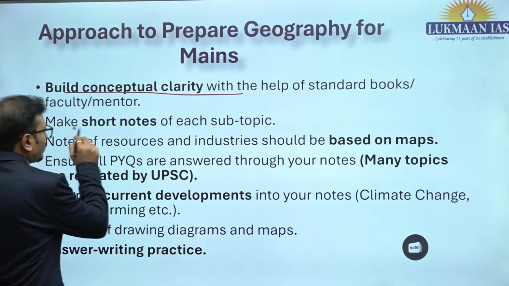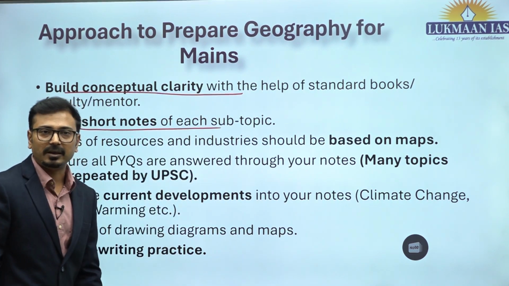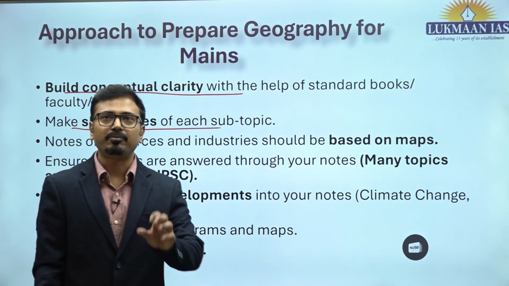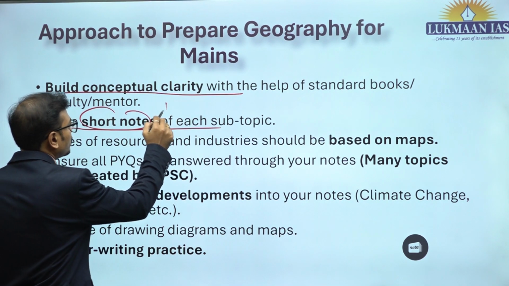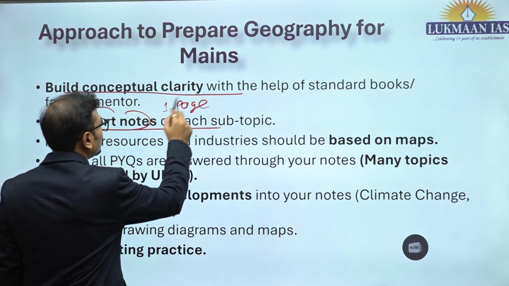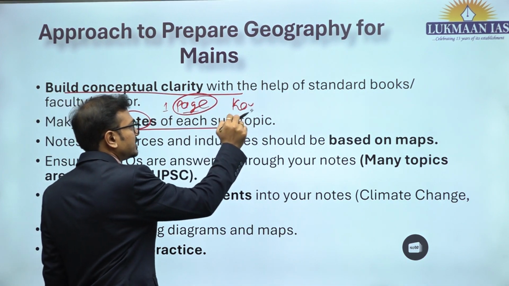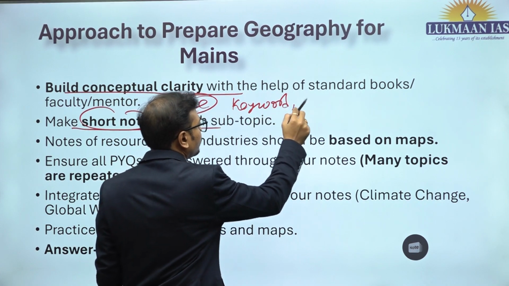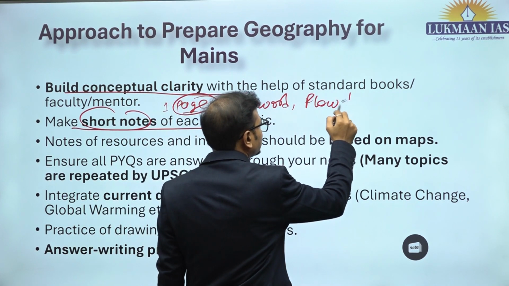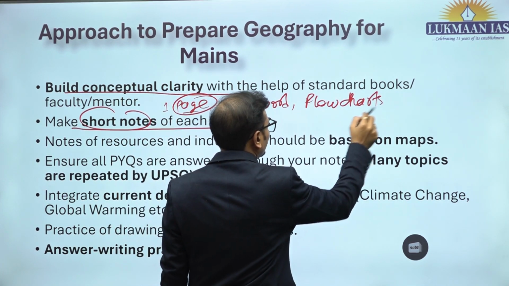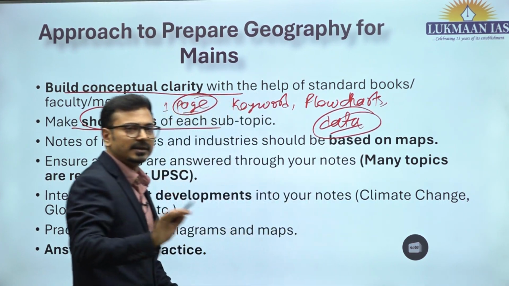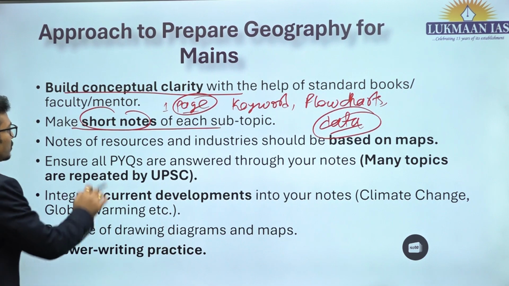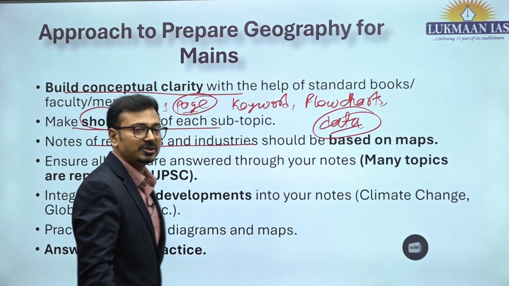Then make short notes of each subtopic. It is going to help you a lot because geography is largely a static portion of your syllabus. So make short notes, one-page notes, and these notes should have only keywords, flow charts, diagrams and data. No detailed explanation. Then notes of resources and industries should be based on maps.